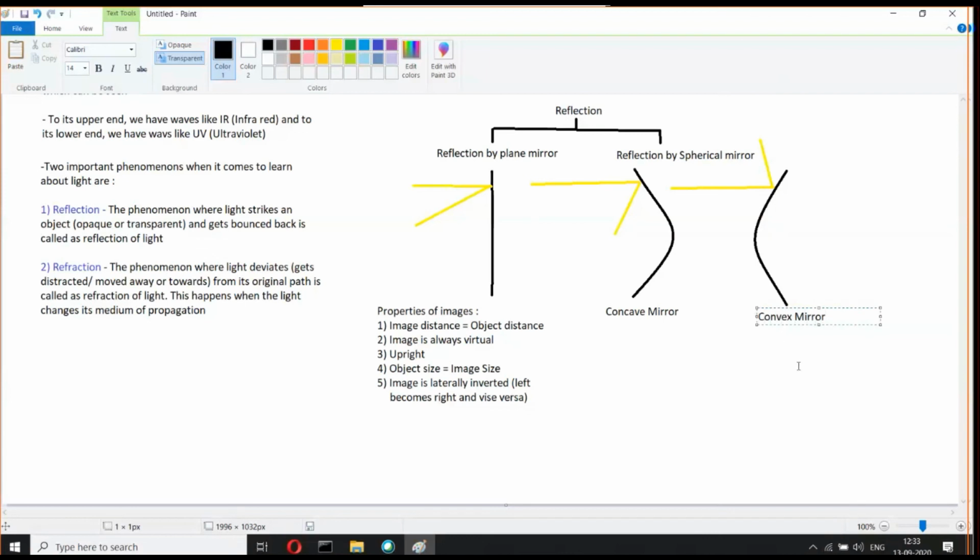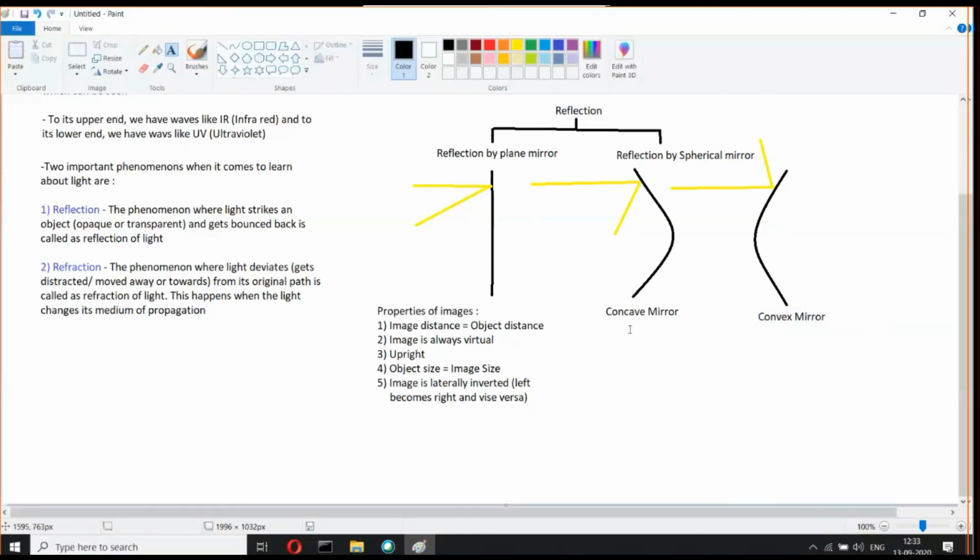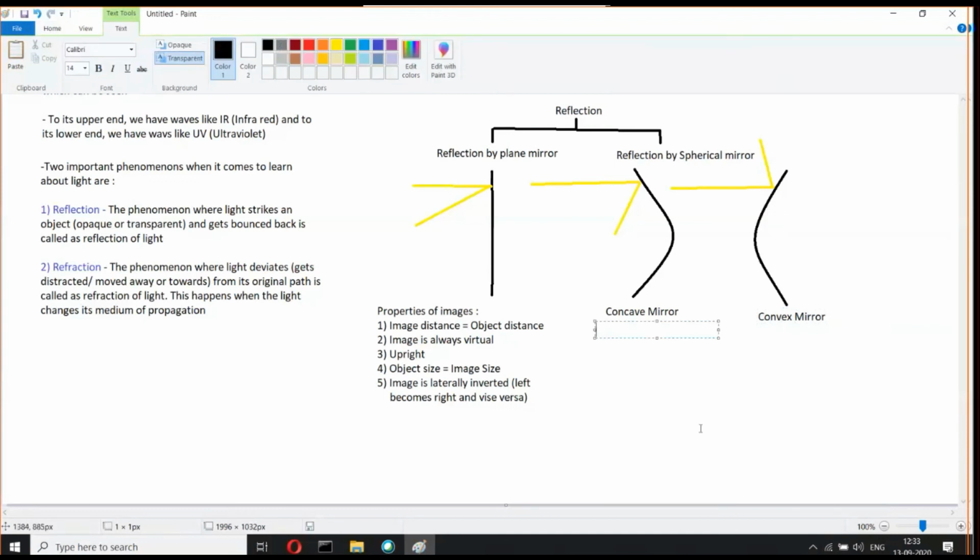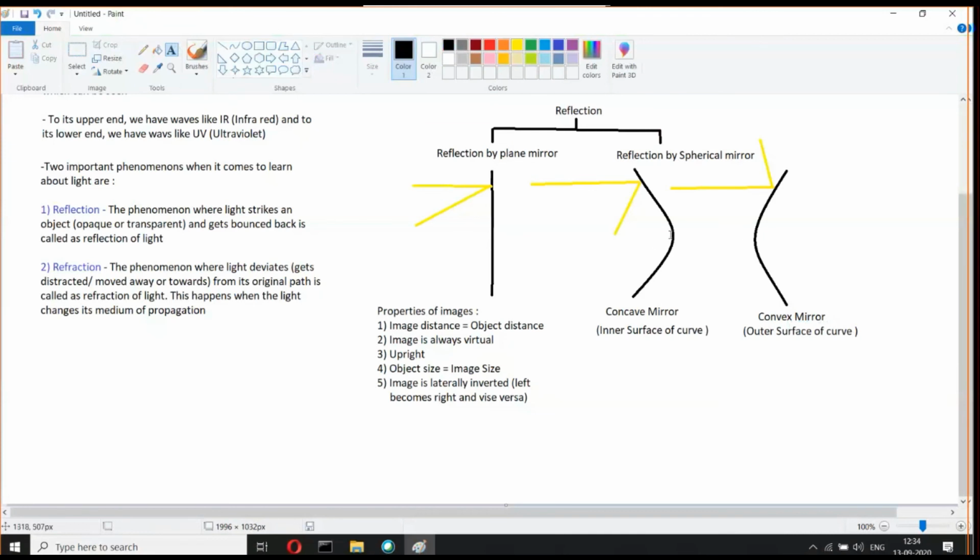Let me write it for you. In concave, it is the inner surface of the curve, and for convex we have the outer surface of the curve. That's the difference between these two spherical mirrors.